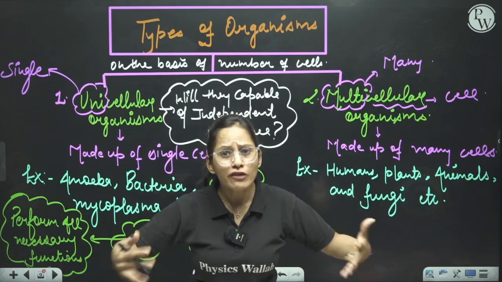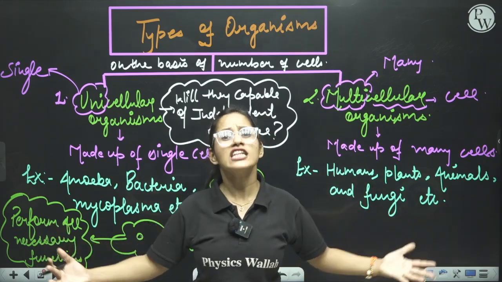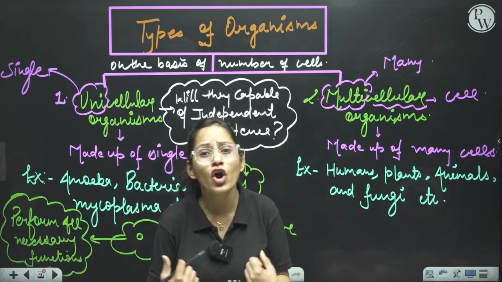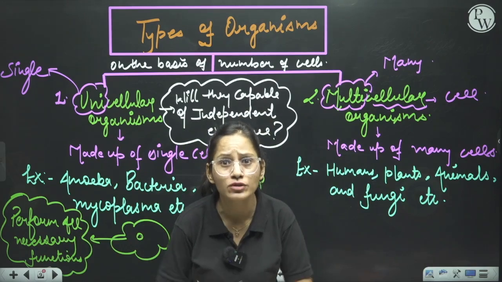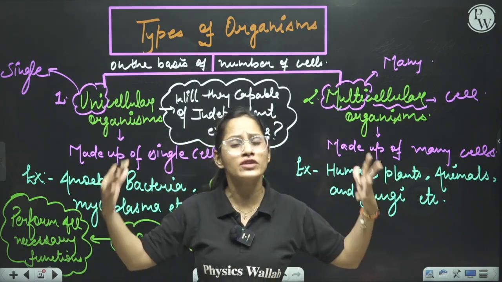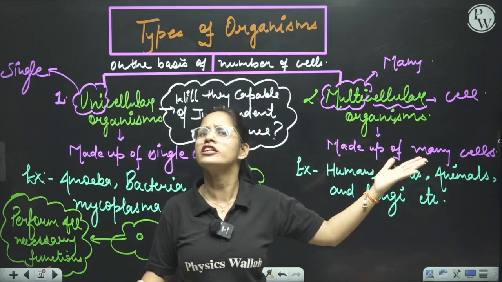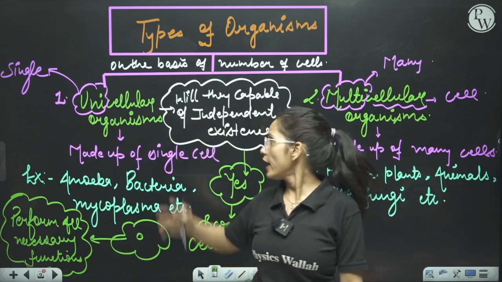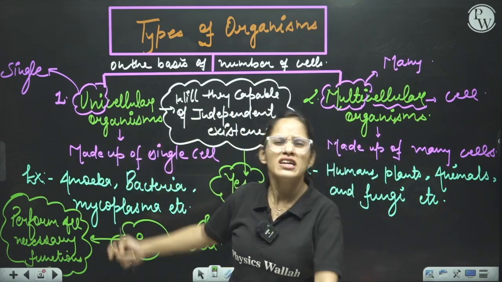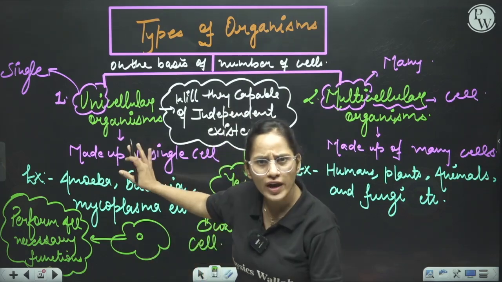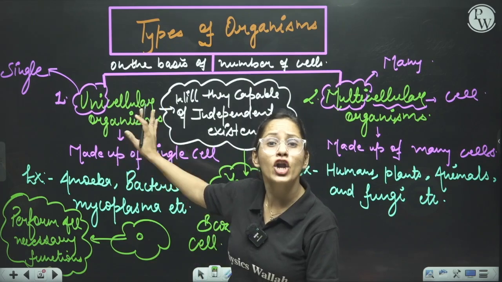That is why we are called complex organisms, because we are made up of many different types of cells which perform different functions. Unicellular organisms are made up of only a single type of cell, so they are simple organisms.